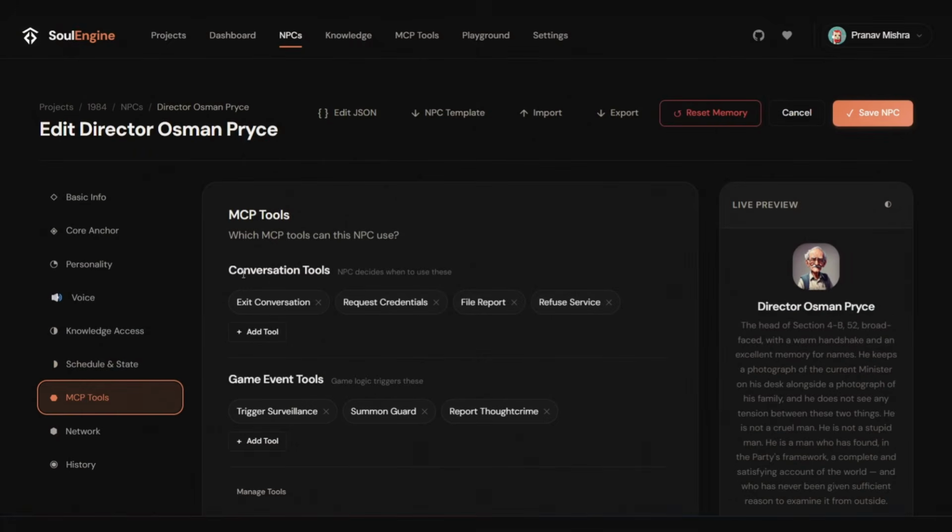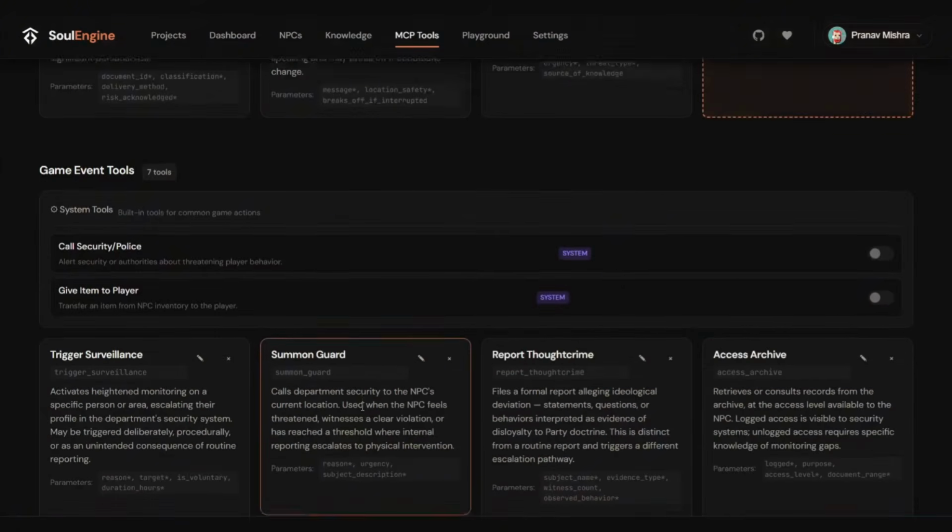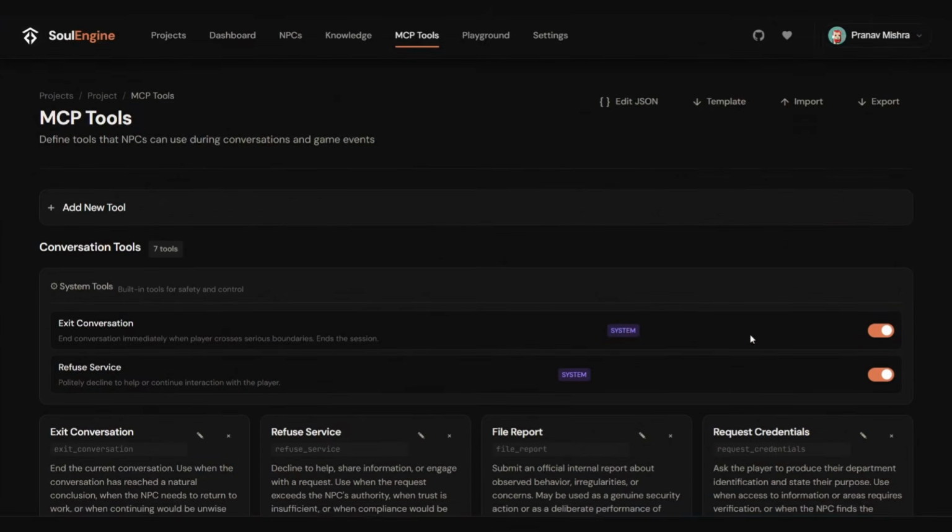Again, the NPCs can have certain conversational and game event tools that can be activated via the LLM behind the NPC or via certain game actions. Suppose there's a blast in a particular radius, then they can activate these game event tools that are available. And you can add or create your own MCP tools here for projects and game work.